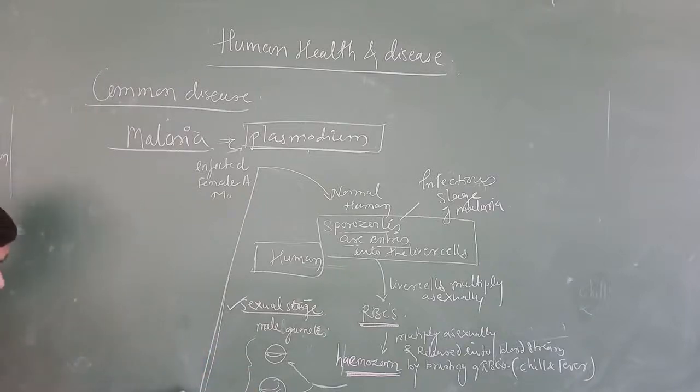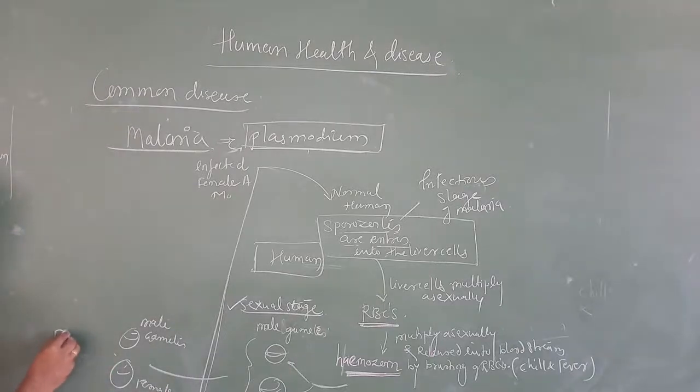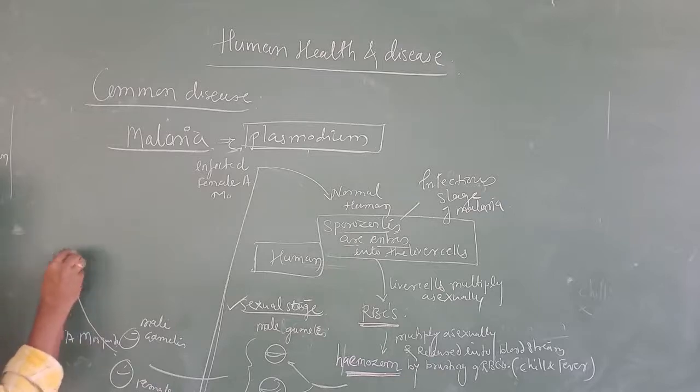Now when a normal mosquito bites the infected person, the male and female gametes enter into the female Anopheles mosquito. From there they migrate towards the gut of the female Anopheles mosquito.